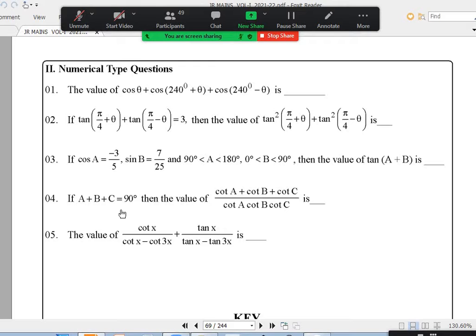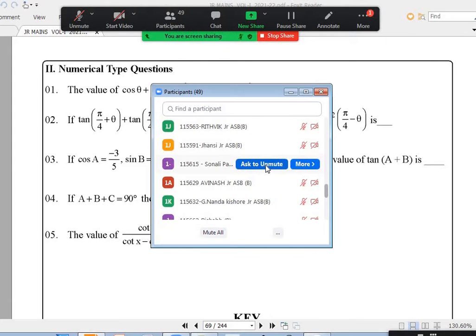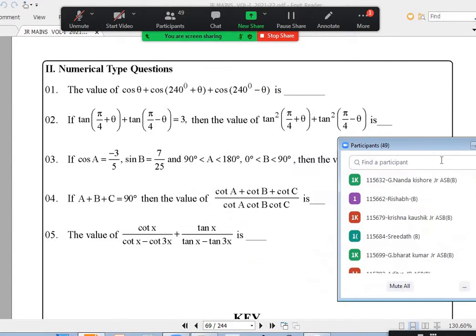Numerical second question. Anybody has doubt? No, sir. Nandakishore, completed numerical second question? Sridat, you completed numerical second question? Yes, sir.